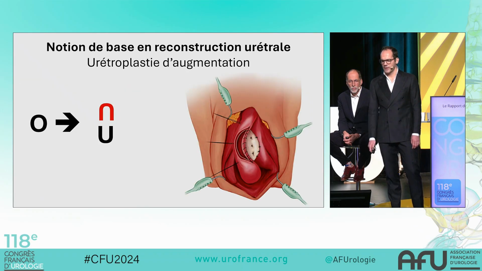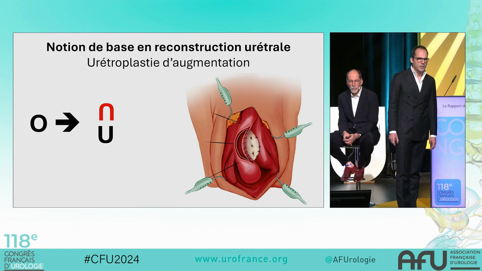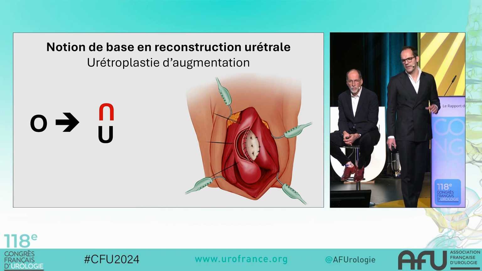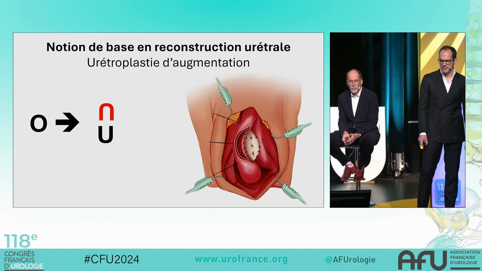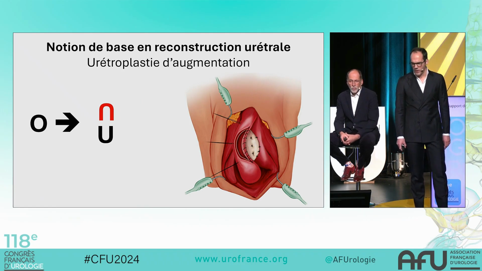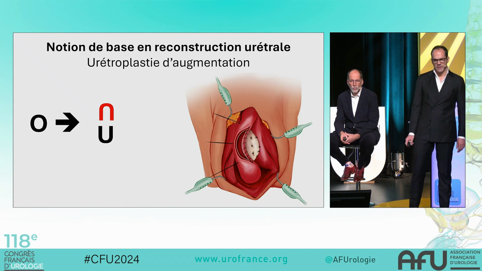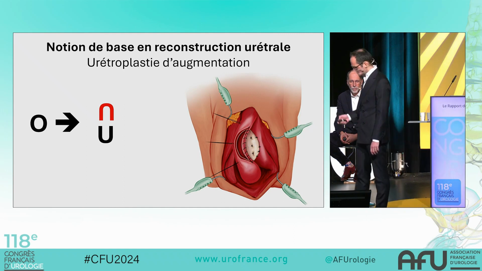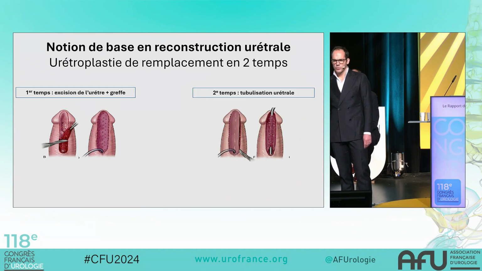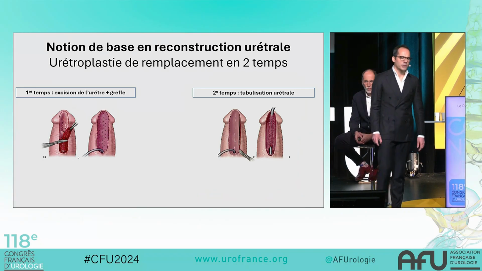With this tissue, two main types of urethroplasty can be performed. The first type of urethroplasty is enlargement urethroplasty. The goal, therefore, is to widen the hemicircumference of the urethra with another tissue in order to restore a satisfactory urinary channel. The second major group of urethroplasties are replacement urethroplasties.